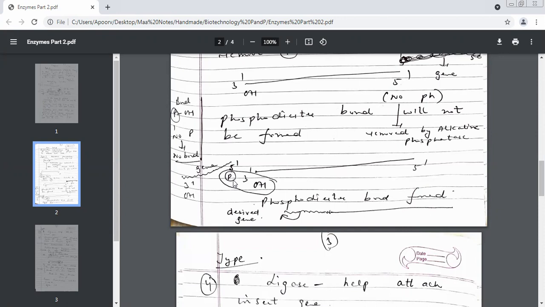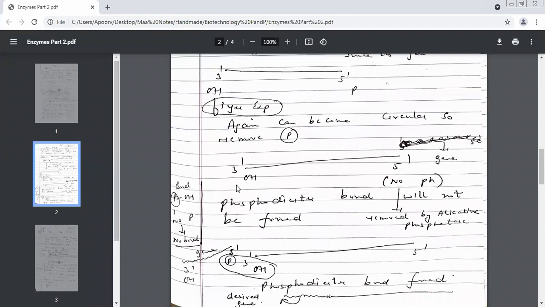The function of alkaline phosphatase and how to insert a foreign gene. Did you understand? Yes or no? Yes, ma'am. Let me finish this one more small enzyme, then I'll take it up again with you. Wait, let me finish this, then I'll take up again. Okay, let me see if you have understood.